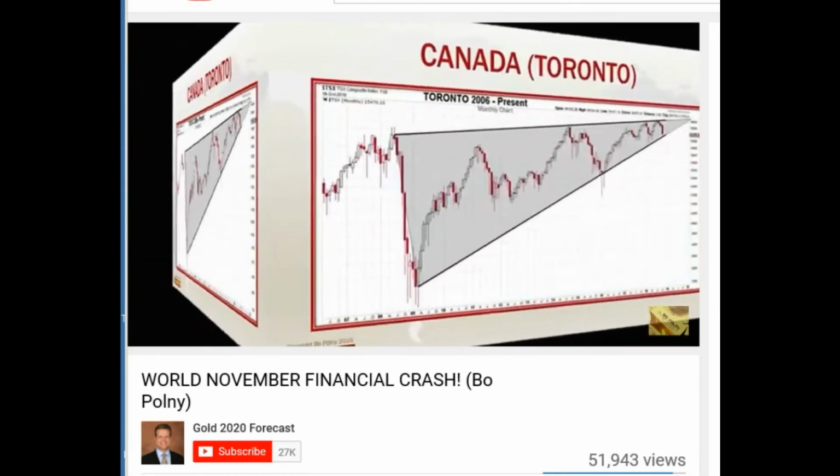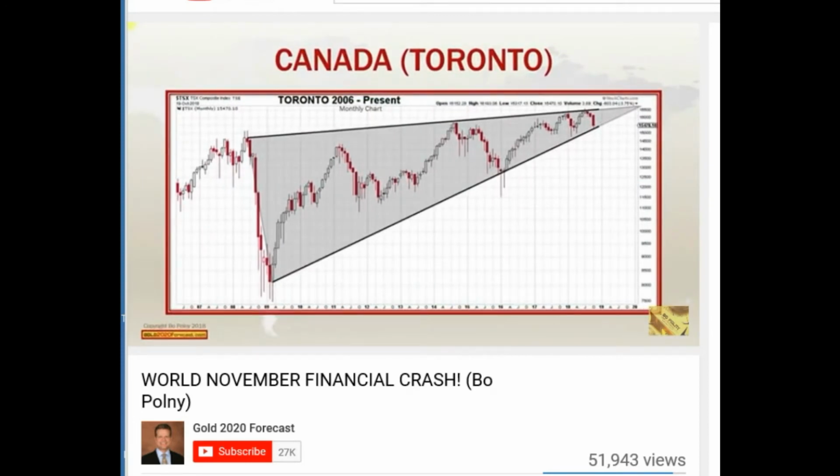Next, we look at Canada, the Toronto Stock Exchange. You'll notice also a rising wedge. And the Toronto Stock Exchange currently trades on the lower channel. When that channel breaks, the Toronto stock market will crash.